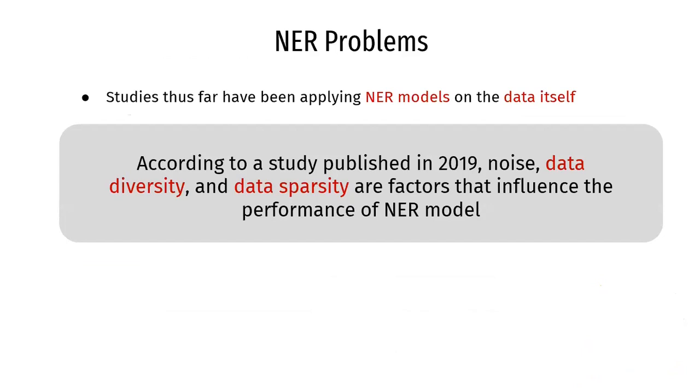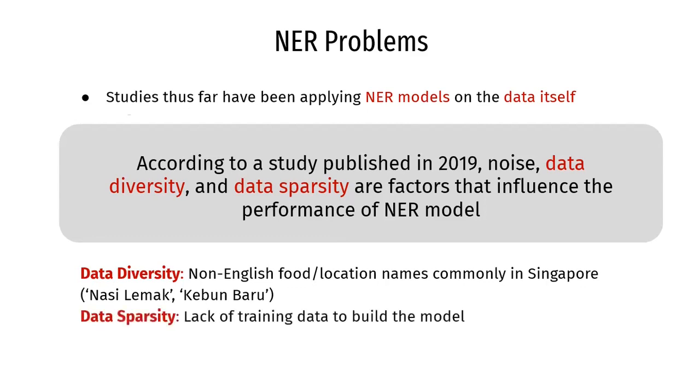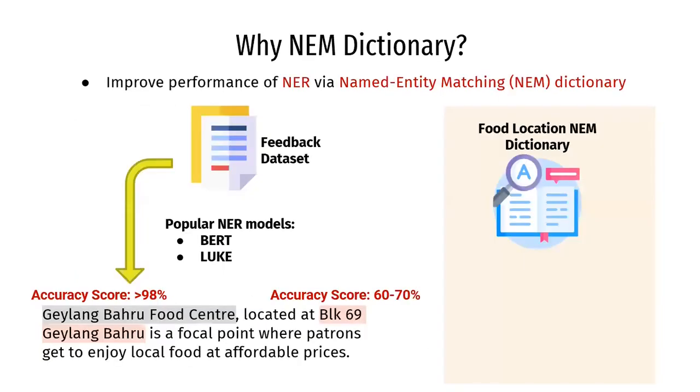Studies thus far have been applying NER models on the dataset itself to identify specific entities such as the food and location names. However, factors such as noise, data diversity, and data sparsity can influence the performance of the NER. For example, in Singapore, we have non-English food and location names such as Nasi Lemak and Kebun Baru, which may affect the performance of NER. In addition, data sparsity refers to the lack of training data to build the model. Hence, these factors may lead to the incorrect classification of data, resulting in lower accuracy.